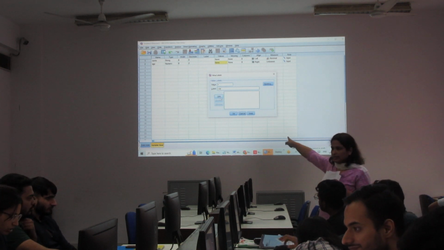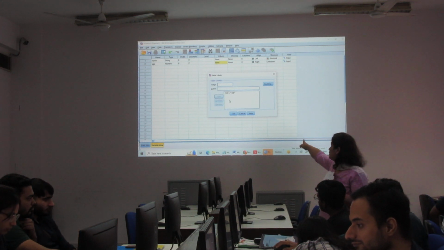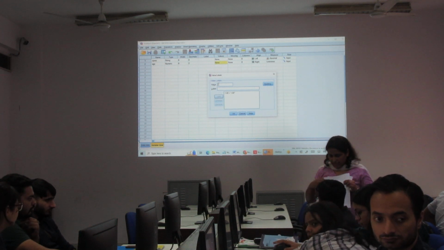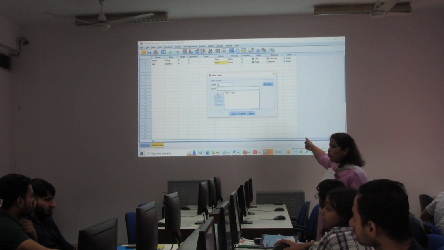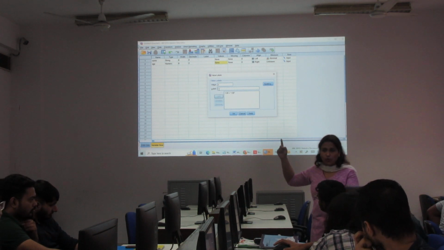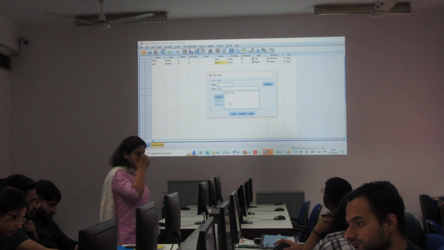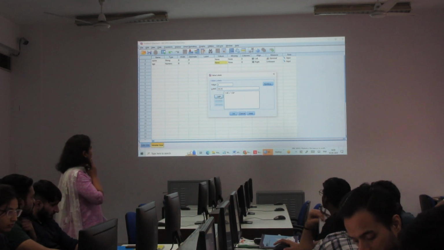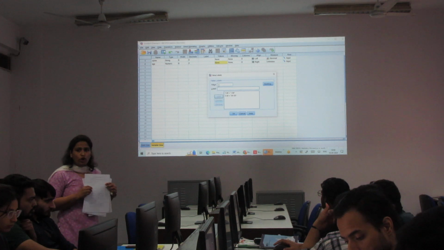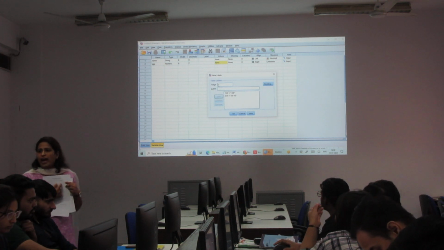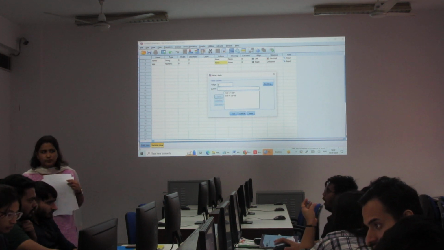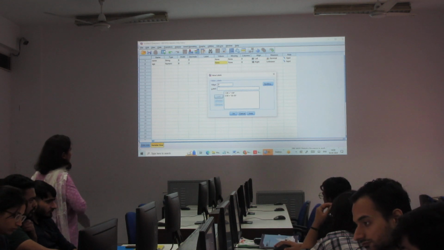Add. Okay. So next you have to give value 2 and label will be 30 to 35. So there are 4 options, and you have to assign a value to all 4 options.